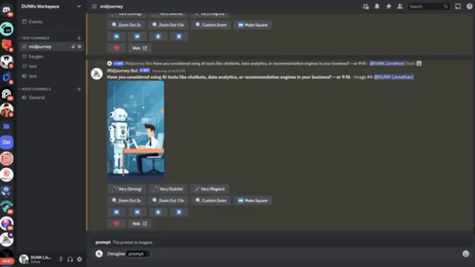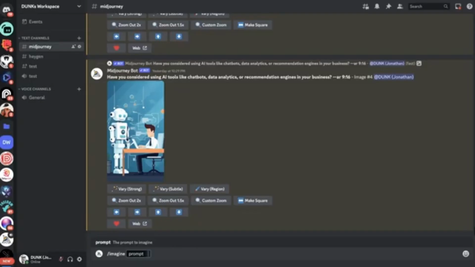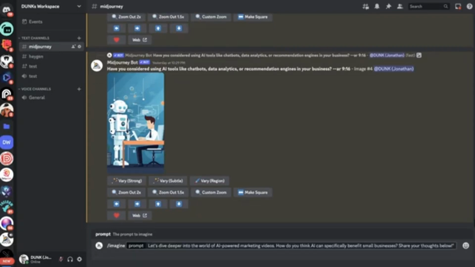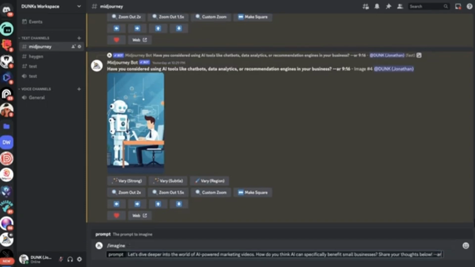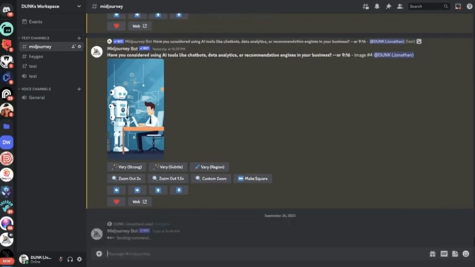in Midjourney. Now I'm going to go back over here to our prompts, and I'm just going to grab this first prompt. So we just go to Discord again, and we're going to paste in our prompt. And one little note is that if you want it to be in a different aspect ratio, you could do --AR, and see how that video above, I made it vertical. That's 9:16, like a cell phone vertical. So if I type 9:16 and hit enter, it's going to generate me 4 images that are 9:16 that I could use in my video.